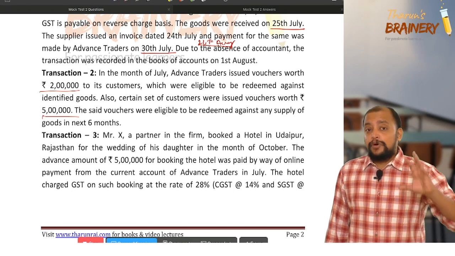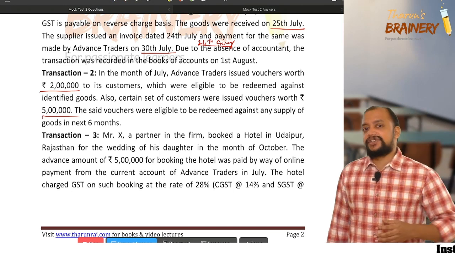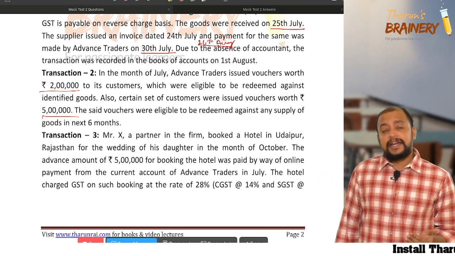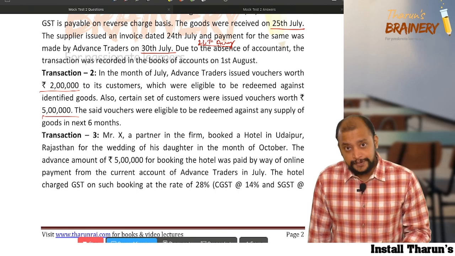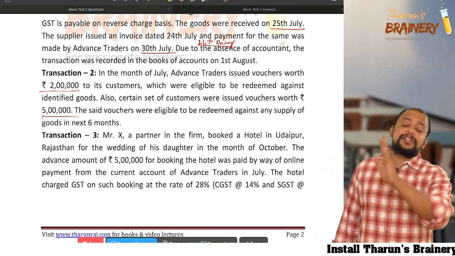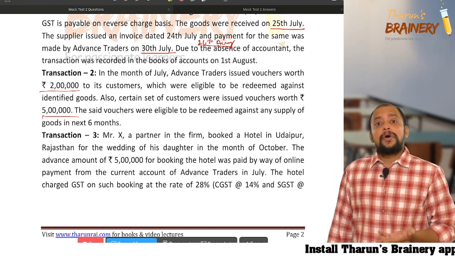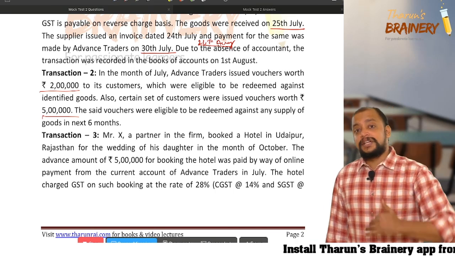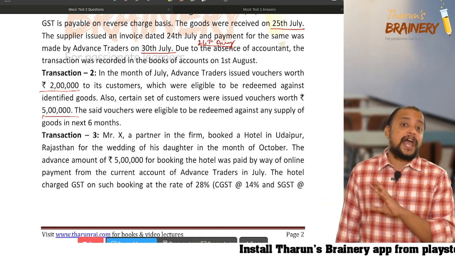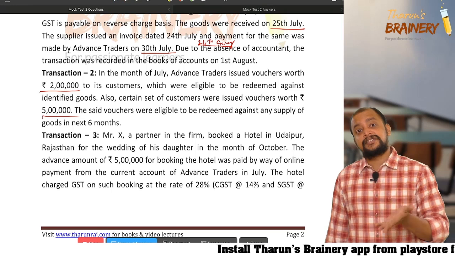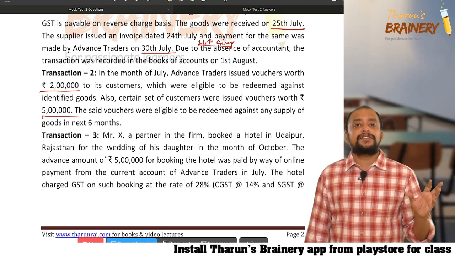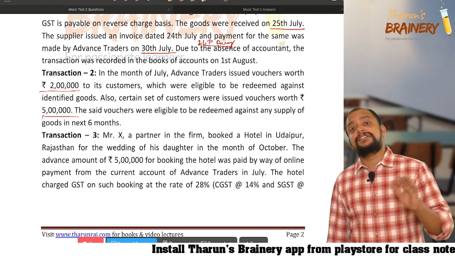Now, suppose it is a business expenditure, even then they cannot take ITC in July month. They can take ITC only in October month, because based on a receipt voucher we cannot take ITC. There is another condition: section 16 subsection 2 says only when the goods and services are actually received can we take ITC. In this case, the goods or services are not actually received in July month, they are received in October month. In July month there is only a receipt voucher. Based on a receipt voucher we cannot take ITC even if it is a business expenditure.